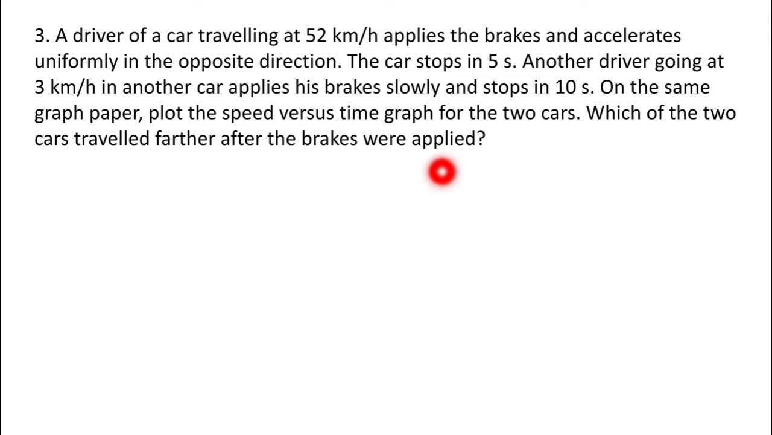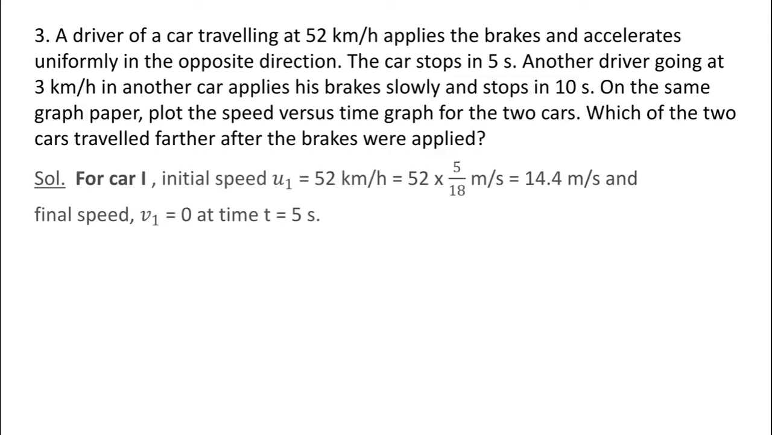So for car 1, we have initial velocity u1 given as 52 km per hour, but it is given in kilometer per hour, so we have to convert it into meter per second. Whenever we have to convert kilometer per hour into meter per second, we just multiply it by 5 by 18. So u1 is equal to 52 km per hour into 5 by 18 meter per second, which comes out to be 14.4 meter per second.